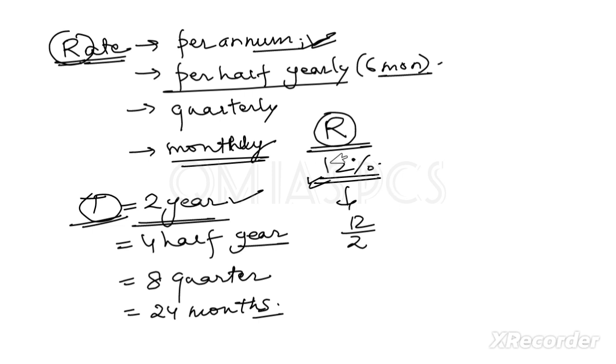Understand this one. This is per annum, PA. If the time period is given in half yearly, or you have to calculate based on half year, then you have to write the rate divided by 2. It will be 6 percentage. So whatever the condition is given, you have to follow that. Is it clear? This is very important, like per annum, per half yearly, quarterly, monthly, you have to act on that. Fine. So this is only theory for SI, that means for simple interest.